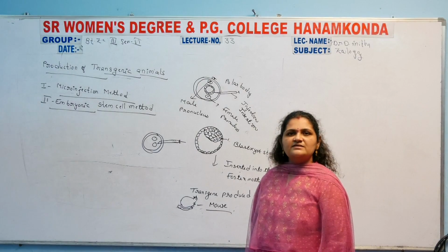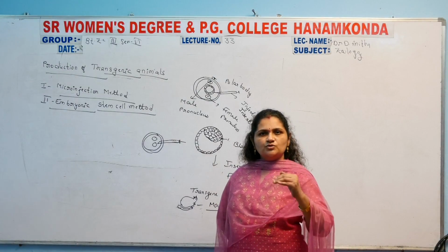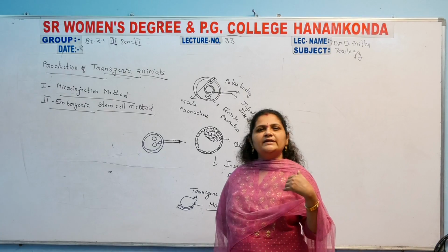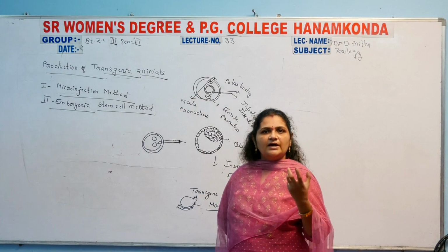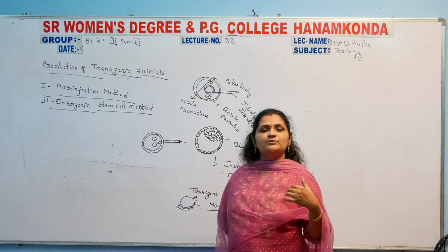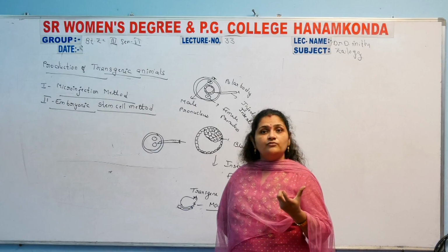That means the transgene, the gene for the wanted characters, such as growth factor, disease resistance, drug resistance, production of a specific quantity of a protein, milk production, or quality of wool.